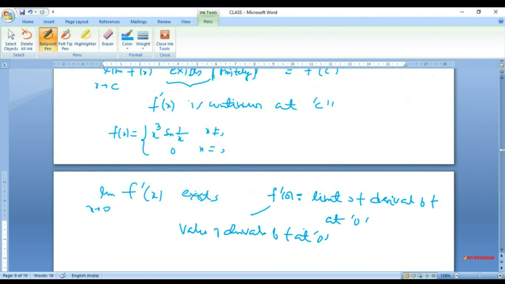So you have learned that in some cases the value of the derivative of f can be equal to the limit of the derivative of f at the same point, and in those cases the derivative itself happens to be continuous at the point in question.